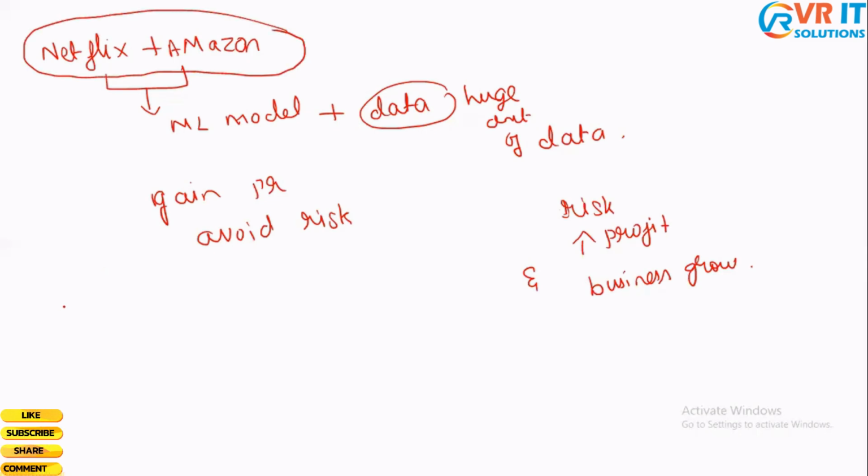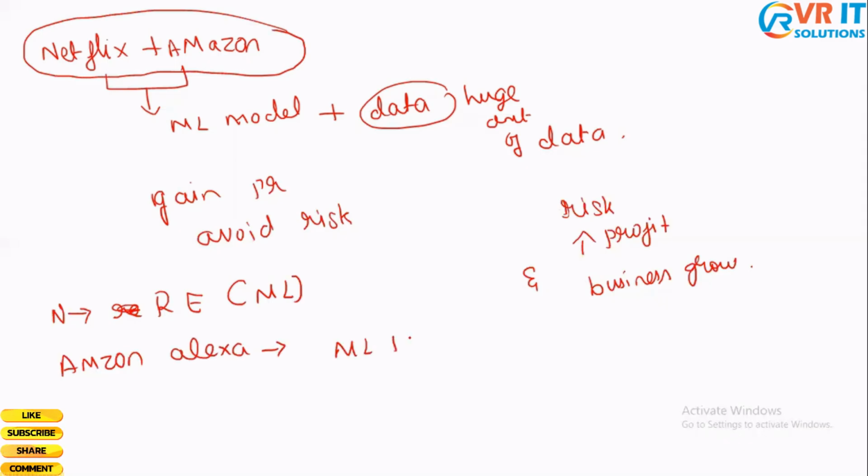When it comes to Netflix, the recommendation engine is built using machine learning. And when I talk about Amazon Alexa, this is built using machine learning and NLP, which is natural language processing.